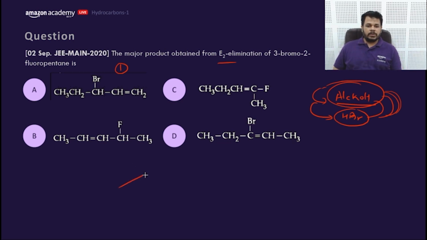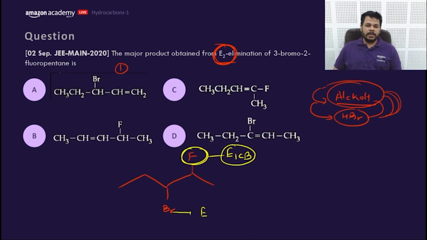Very interesting question. 3-bromo and 2-fluoro. What does it mean? I have to perform E2. Fluorine removal shows it will go through E1cB, whereas removal of Br ensures the reaction mechanism of E2. That means we need to remove this Br. What would be the product?